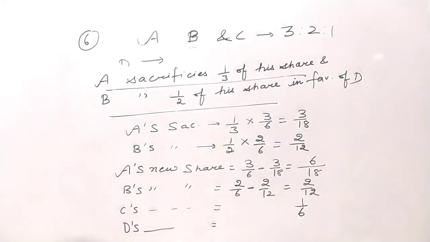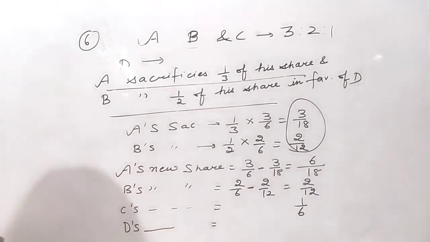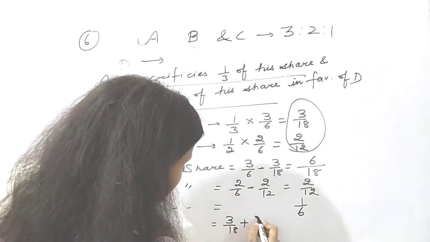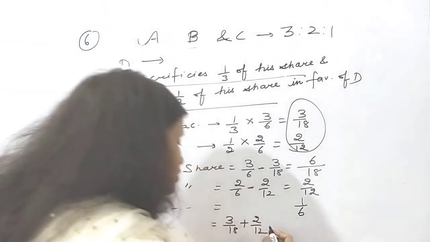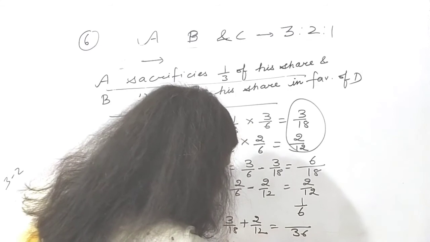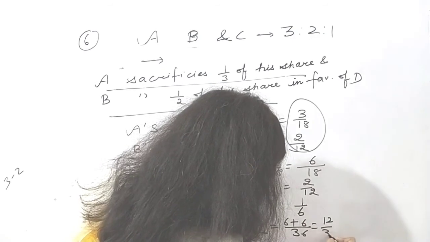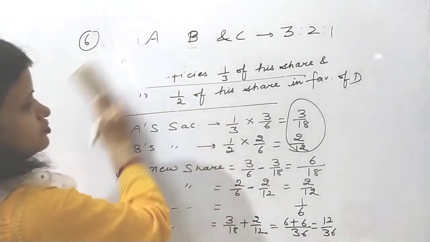How will you calculate the profit share of D now? Because you have been given the sacrifice made by A and B in favor of D, you will sum up both the sacrifices to calculate the share of D. So D's share will be equal to 3 by 18 plus 2 by 12. If you calculate, it will be equal to 12 by 36. Now we have the new profit share of all the 4 partners. We can equate them all.